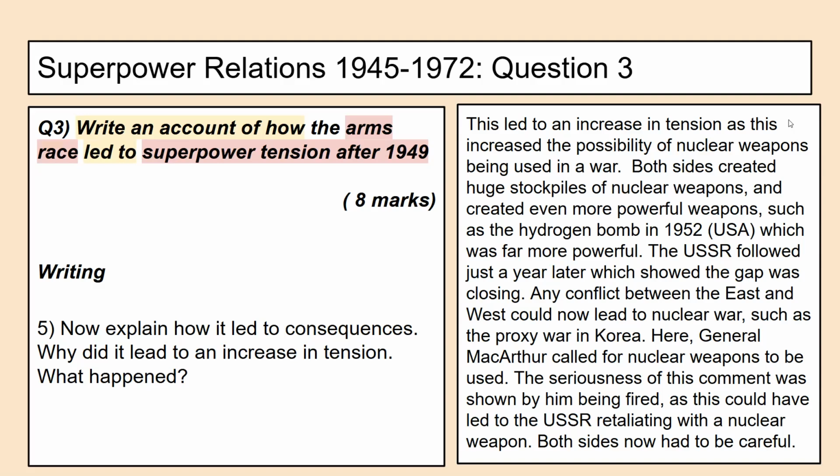war. Both sides created huge stockpiles of nuclear weapons and created even more powerful weapons, such as the hydrogen bomb in 1952, USA, which was far more powerful. USSR followed just a year later, which showed the gap was closing. Any conflict between the East and the West could now lead to nuclear war, such as proxy war in Korea. Here, General MacArthur called for nuclear weapons to be used. The seriousness of this comment was shown by him being fired, as this could have led the USSR retaliating with a nuclear weapon. Both sides now had to be careful.